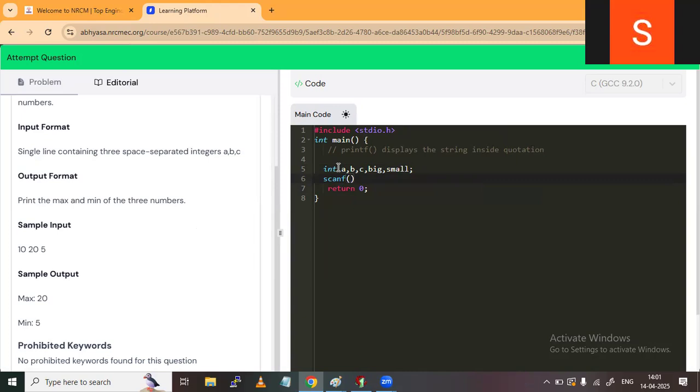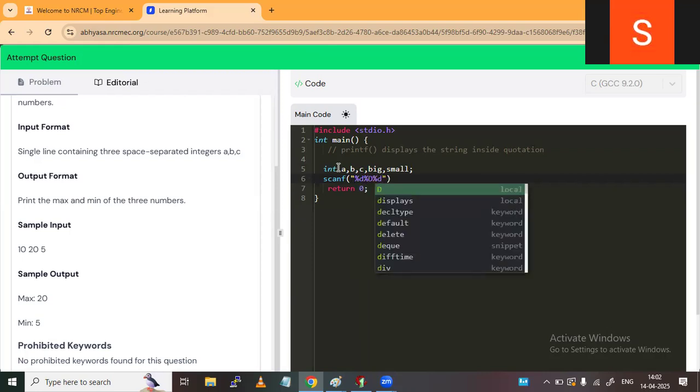And here one more interesting thing: if I type one opening bracket, the closing bracket also comes automatically. But in Turbo C you have to write the opening and closing brackets separately. And double quote, if I enter it one time, then two times it will come. That means double quote start and double quote end come automatically, but this feature is not available in Turbo C. Explicitly, separately you have to type there. So here three variables means percentile d, percentile d, three times.